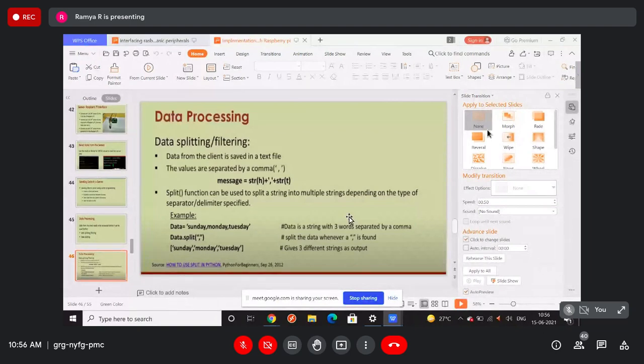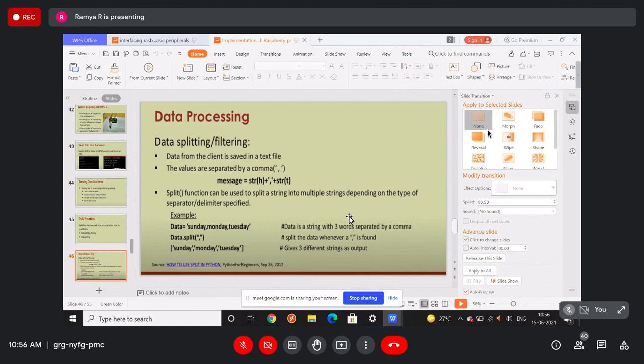Here data is equal to 'Sunday, Monday, Tuesday' in single quotes. Within the single quotes, it is treated as a complete string, even though it is separated by commas. If you kept a comma after the closing single quote, we could treat it as different data, a different string. Here Sunday, Monday, and Tuesday are separated by commas, but this is one single entity. So data is a string with three words separated by a comma.